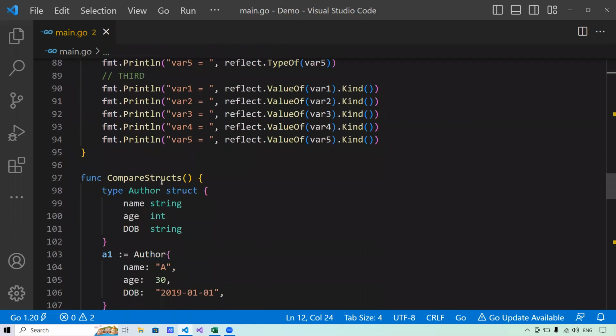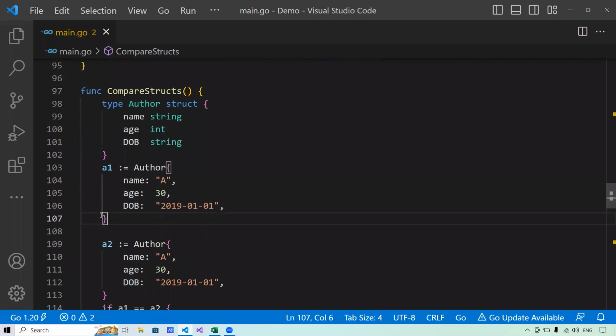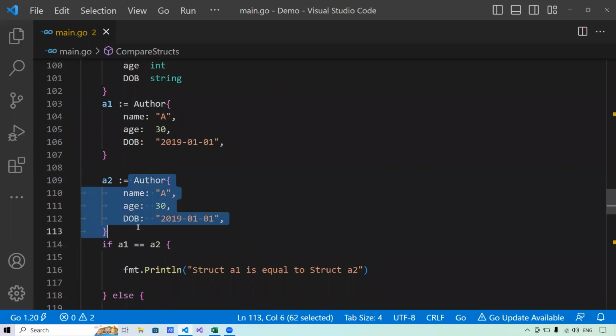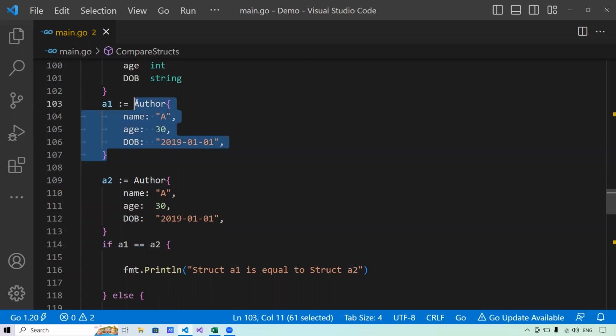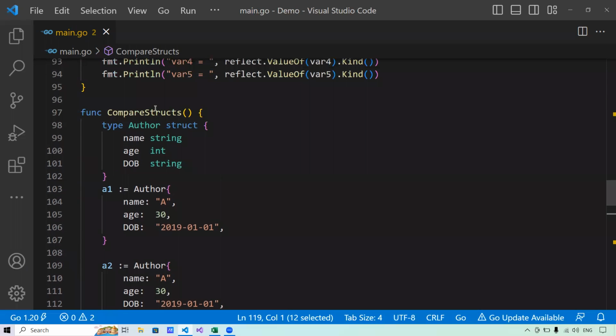Here, what I have done is I have declared a struct. The name of the struct is author, and I'm saying name, age, and date of birth. Now here I'm assigning a value. Basically, I'm initializing that specific struct. I'm saying A1 and having a value of that. Then again, I'm creating an instance. I'm saying A2 and passing the same value to that struct. So there are two variables that I've initialized and have given the values exactly the same in two of the variables of this struct. And now here I'm saying if A1 equal to A2, then print struct is equal, else struct is not equal. Now let me show you here.